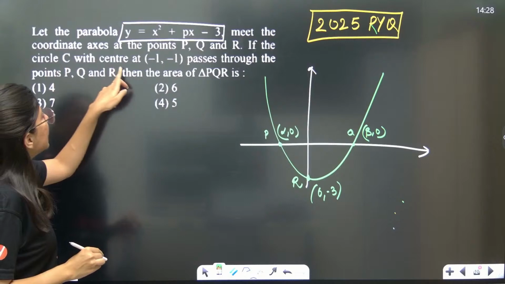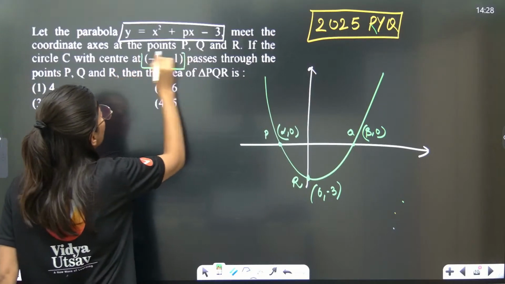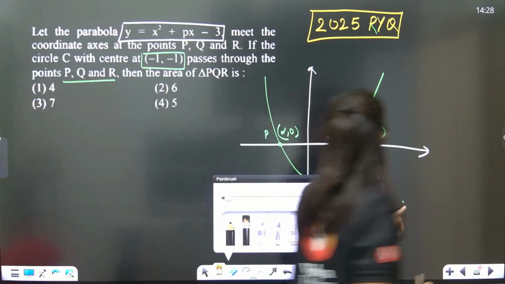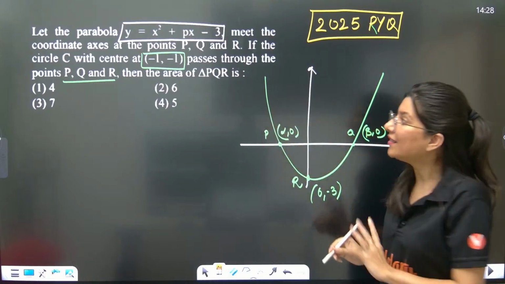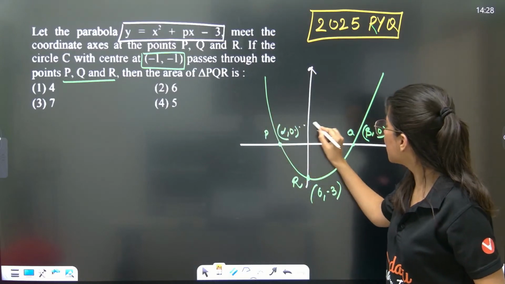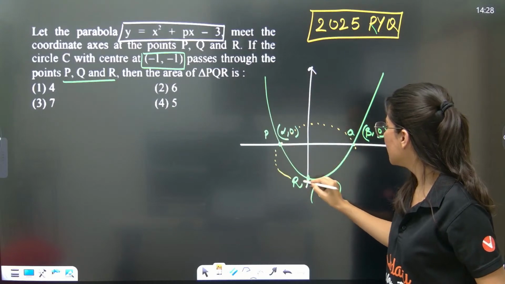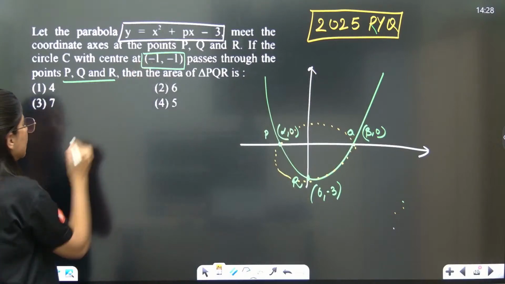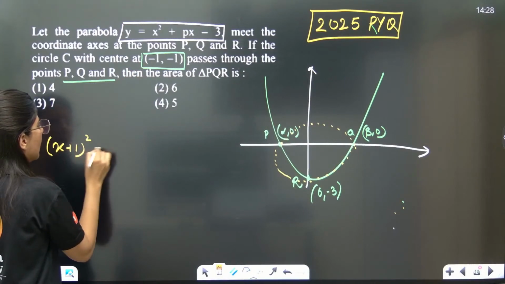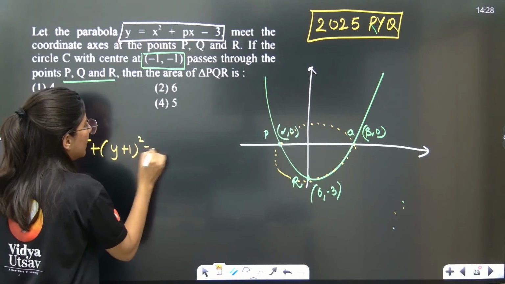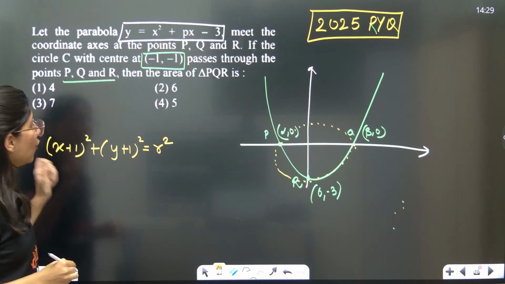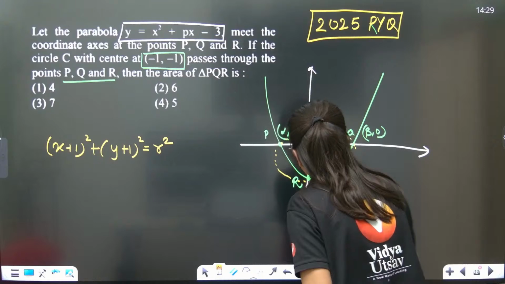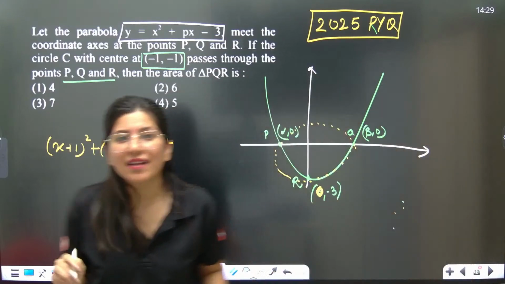If the circle C with center at (−1, −1) passes through points P, Q and R. So you have a circle whose center is given to you, and it passes through these 3 points. Let us try writing the equation of the circle. Center is this: (x + 1)² + (y + 1)² = r². Now this circle passes through (0, −3).